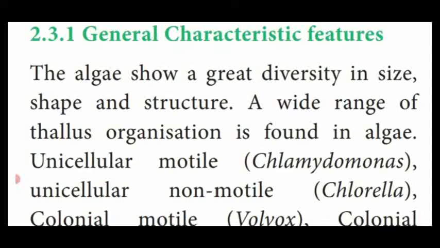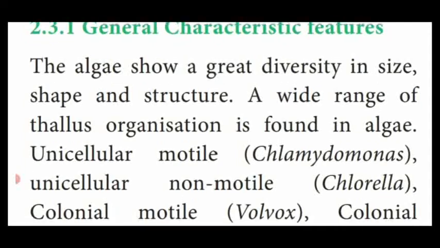Some of them are unicellular, made up of only one cell, with flagella, a locomotory organ. So they are named unicellular motile. Motile means they move from one place to another with the help of a locomotory organ known as flagella. Example, Chlamydomonas.